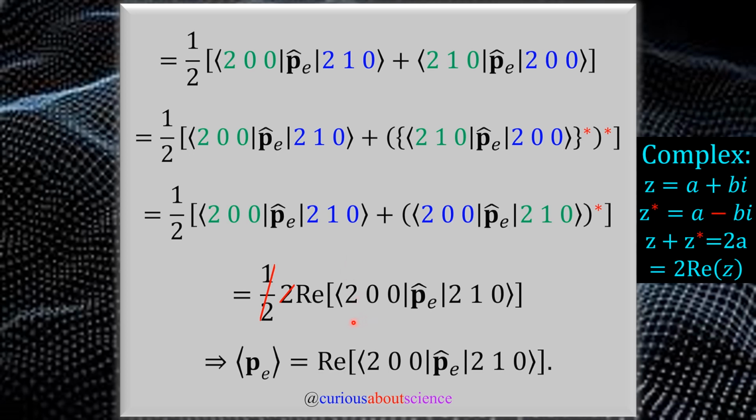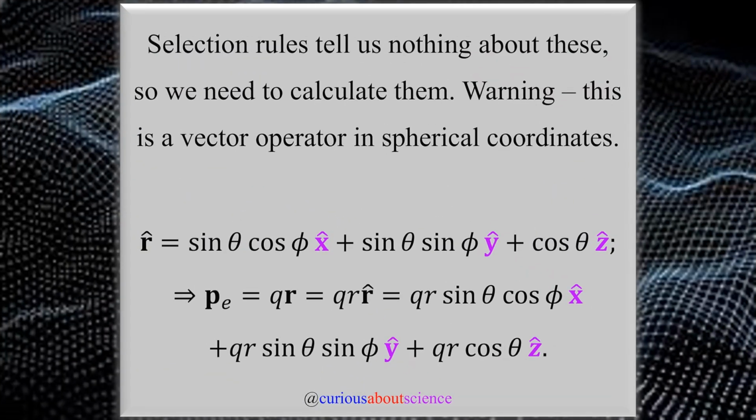The integral with state 2, 0, 0 and 2, 1, 0 instead of 2, 0, 0 with 2, 1, 0 and 2, 1, 0 with 2, 0, 0. Nonetheless, clean it up now and we see that the 2's cancel. So we're left with just this expression to now solve. Let's get into that. Fair warning though, the selection rules tell us nothing about this particular expectation value that we need to find, so we need to calculate it.